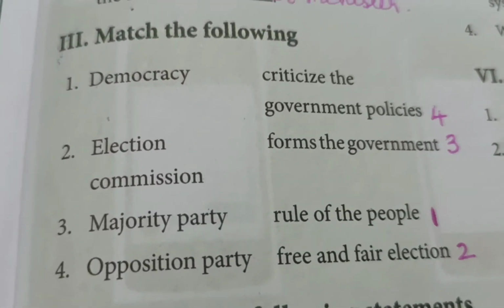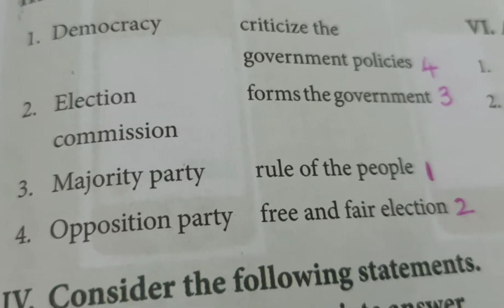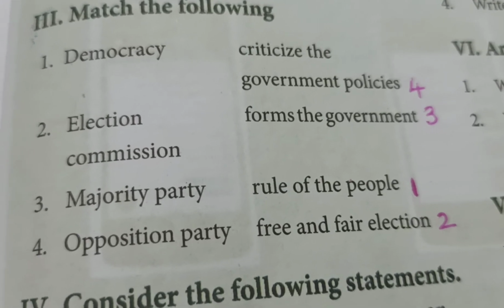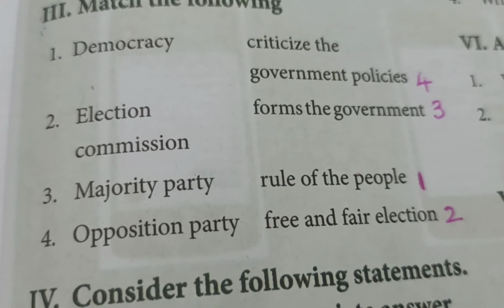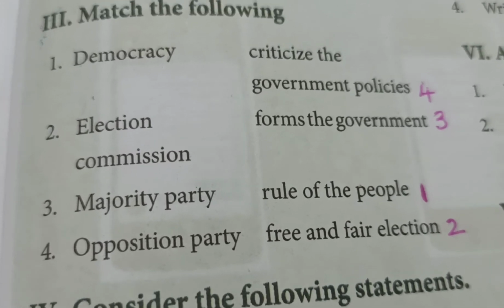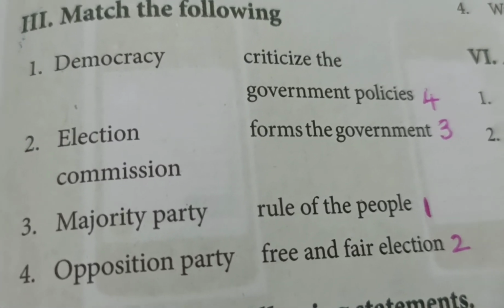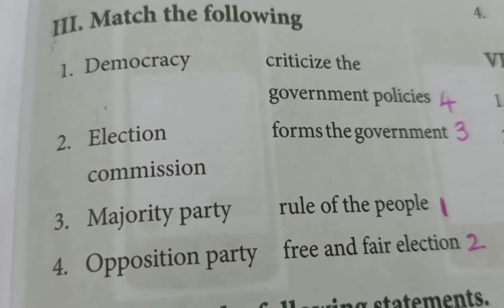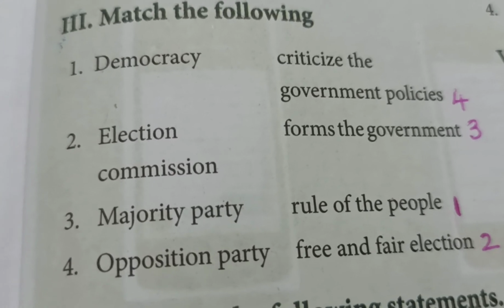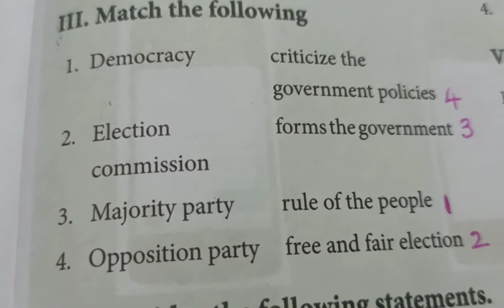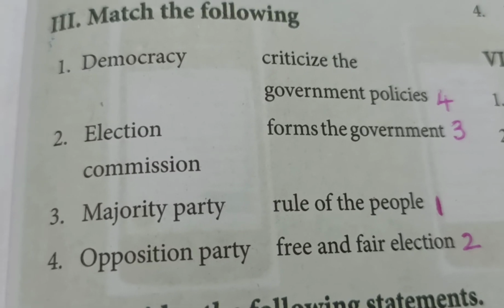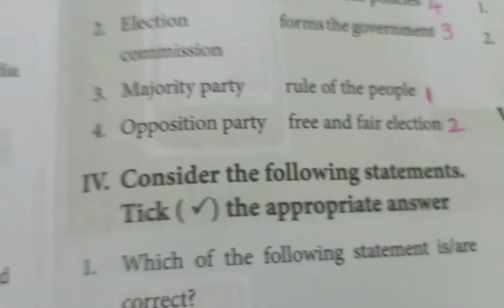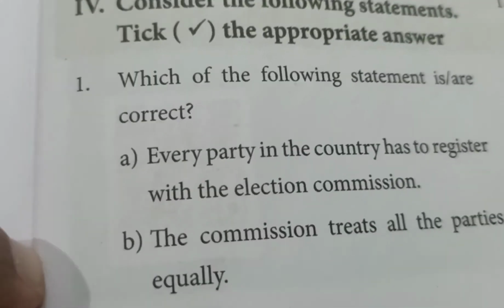Match the following. Democracy, it is the rule of the people. Second one, election commission, they help us to conduct free and fair elections. Third one, majority party. Majority party is the political party which wins the largest number of seats. So they are able to form the government. Majority party forms the government. Fourth one, opposition party. They are the opposite party and they criticize the government policies. That is the answer.